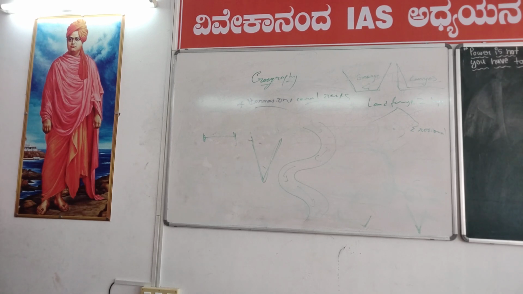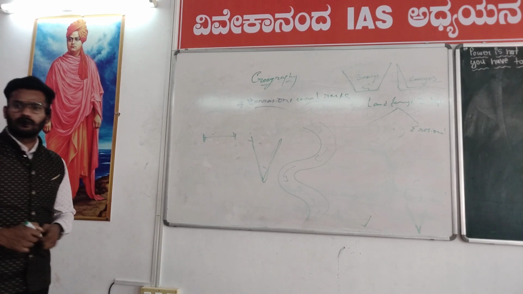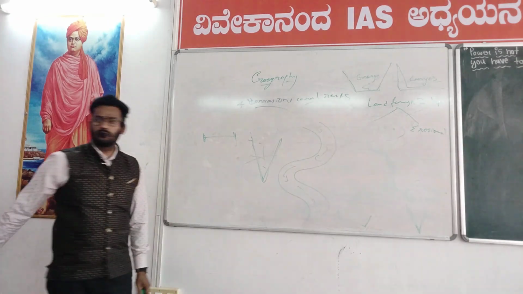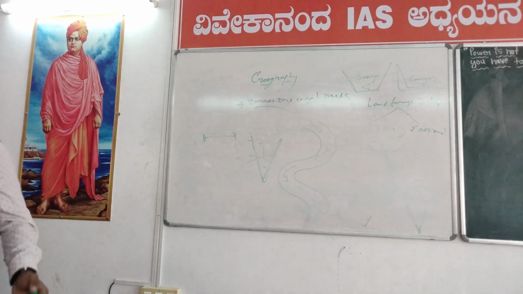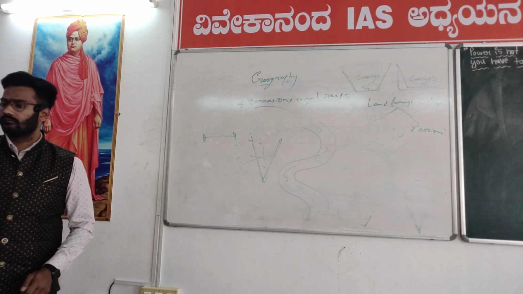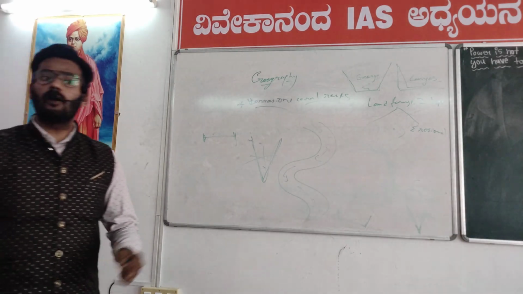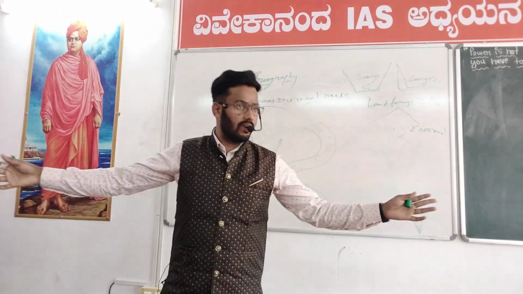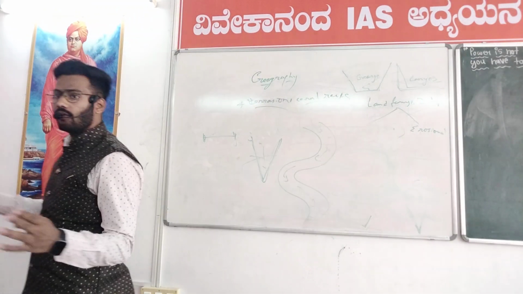Okay. Again, old stage. In the old stage, there is no down cutting. Down cutting stops in the matured stage only. In the old stage, there is no further down cutting. And lateral erosion would be dominant. Side erosion happens, which means the river is going to widen and widen. Lateral erosion would be dominant.